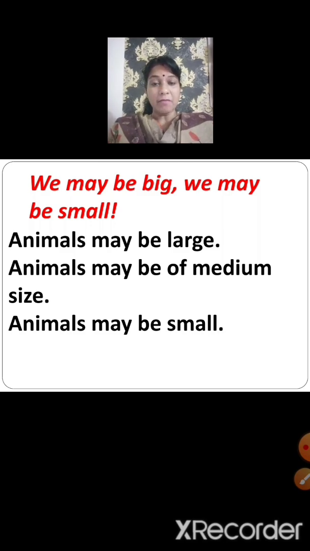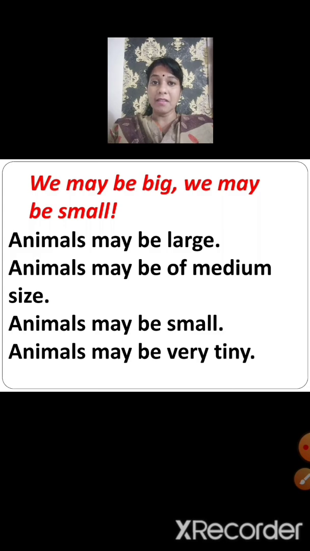And there are some animals that are even smaller than these animals, like mouse, squirrels, rats, they are very small. And there are some animals that may be very tiny. For example, ants, gnats, cockroaches, houseflies, they are very tiny animals. So in this topic, we learnt that animals are of different sizes. They may be large, they may be medium, they may be small, or they may be very tiny.